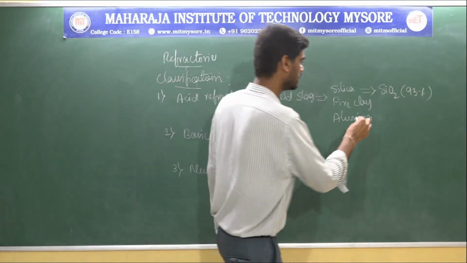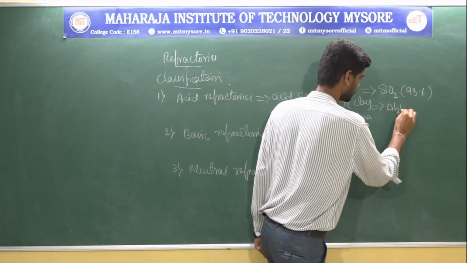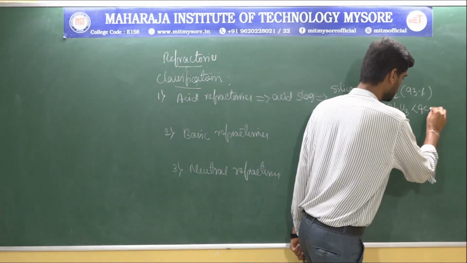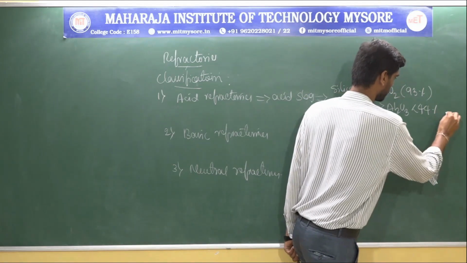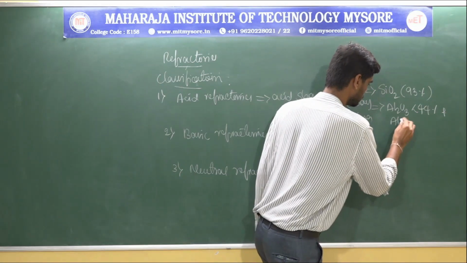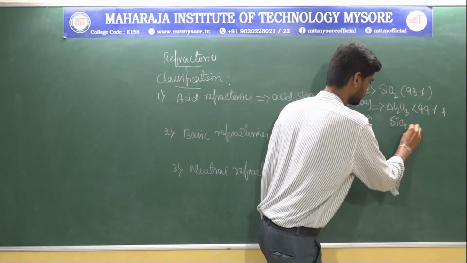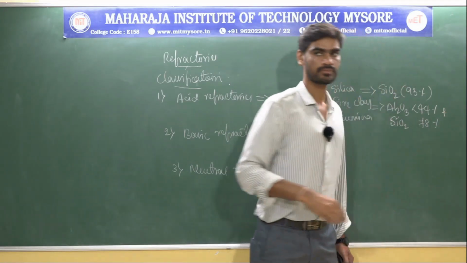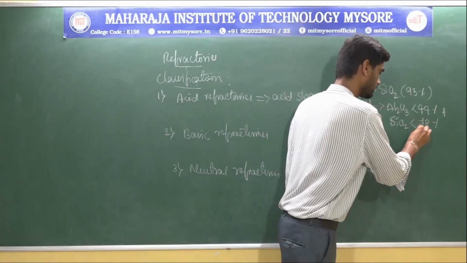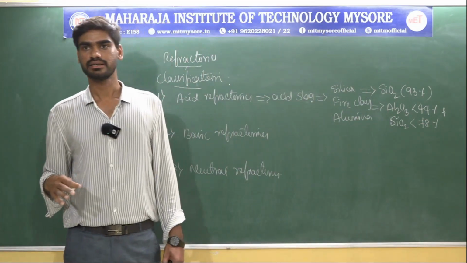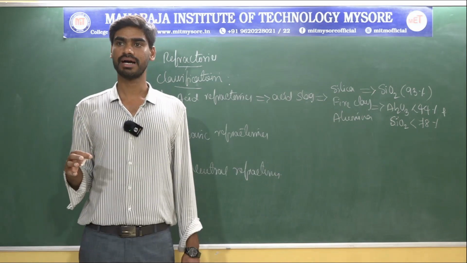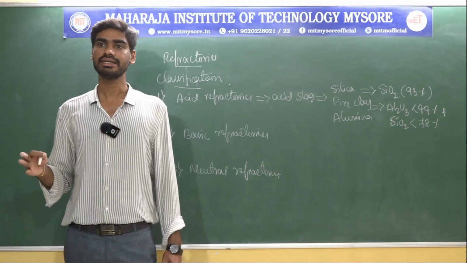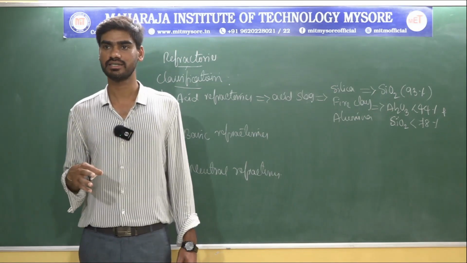So fire clay refractories are basically composed of less than 44% alumina, Al2O3, and less than 78% silica, SiO2.